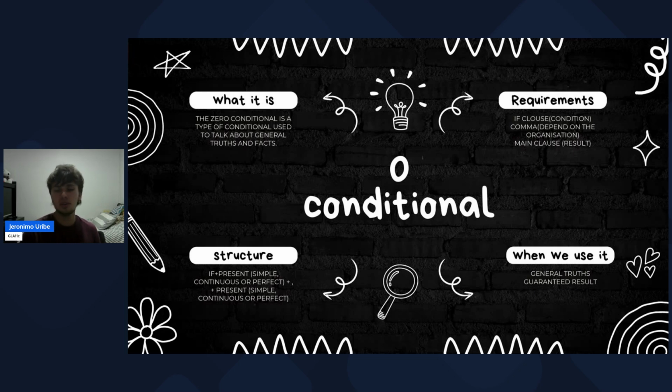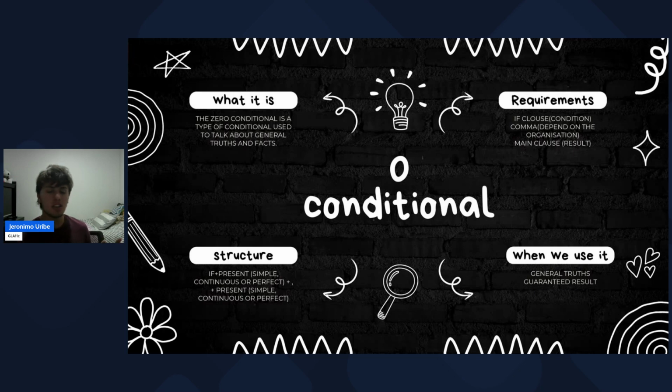The zero conditional is a conditional that we use when something is true and the result is guaranteed. For example, if the sun sets, it gets dark. Or, for example, if we heat water, the water boils.